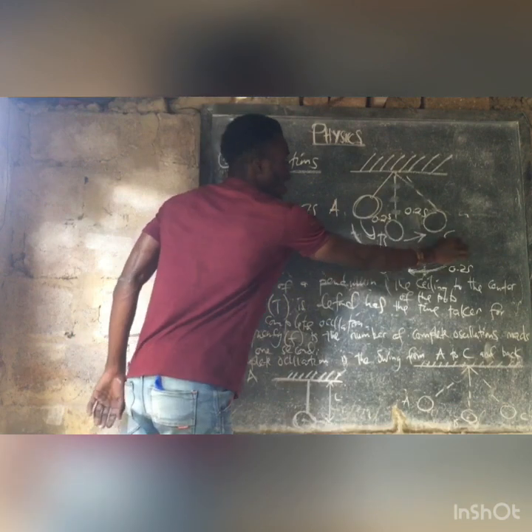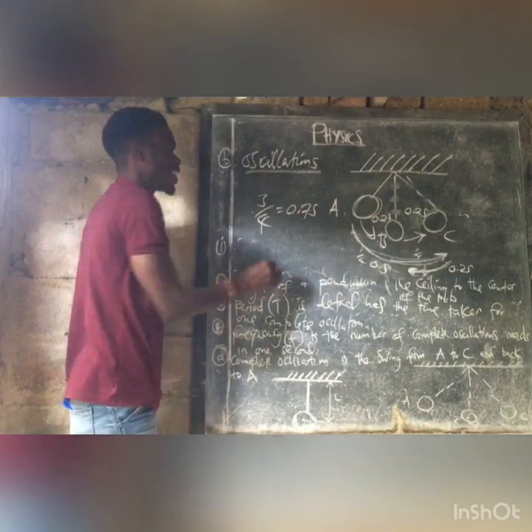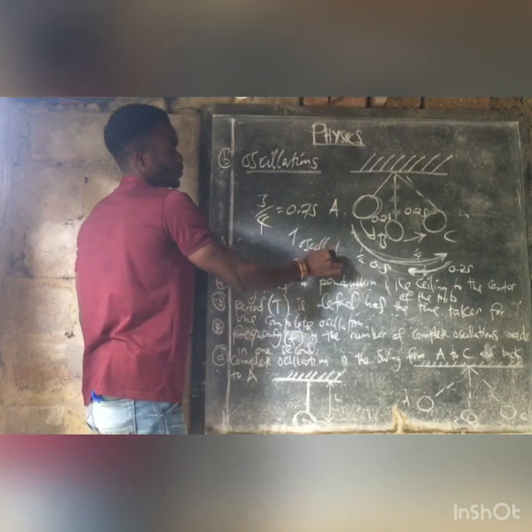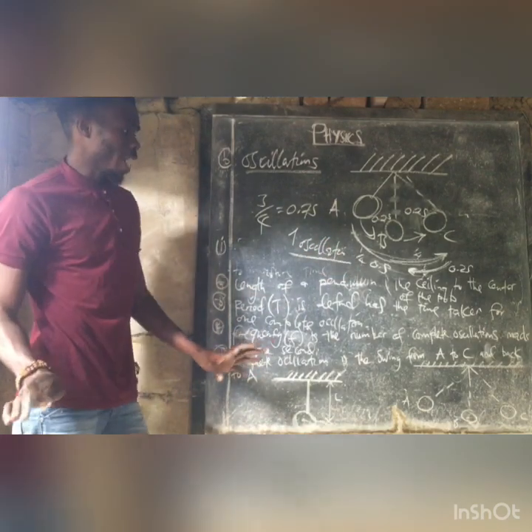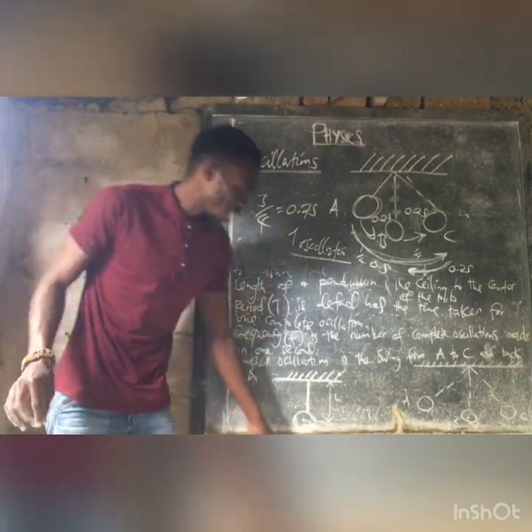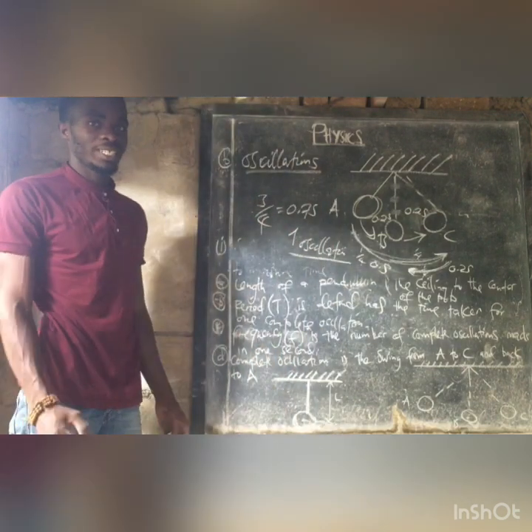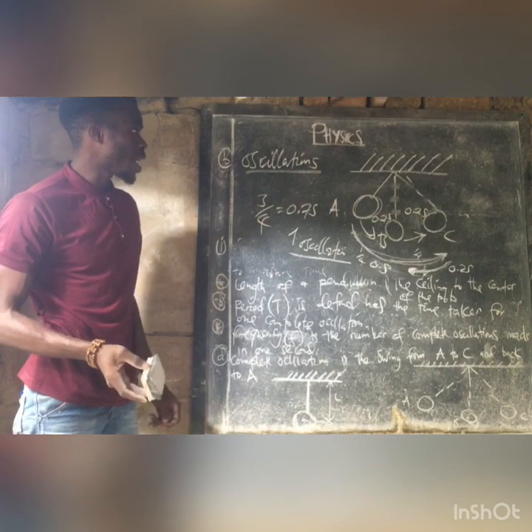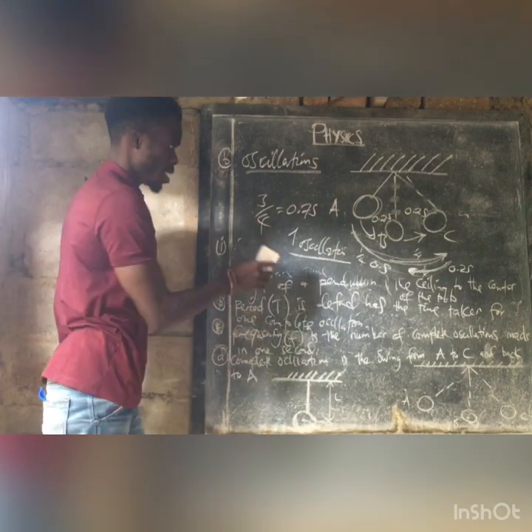And then coming back to A, just like we said, that will be a complete oscillation. I think we can see that. That's about oscillations.